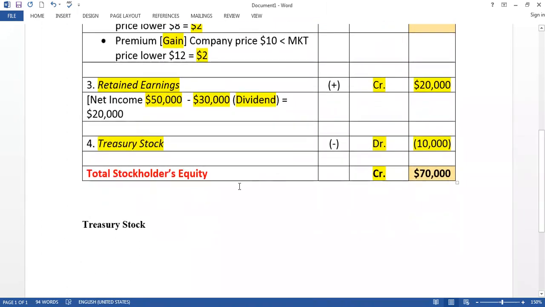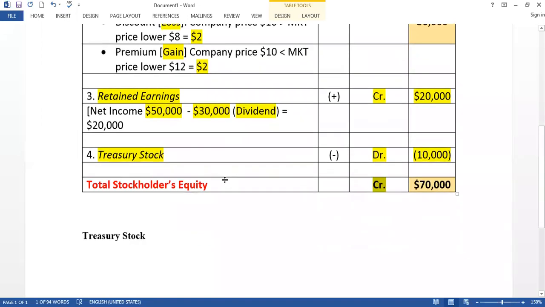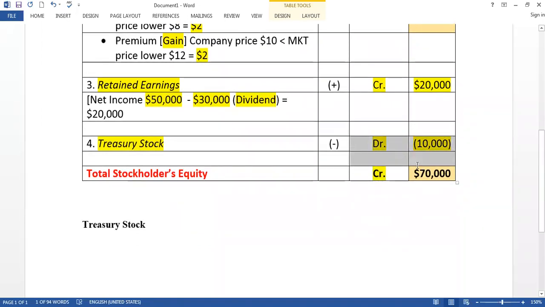So we know that stockholders equity has a normal balance of credit. So the relationship between treasury stock and equity is opposite. What is the meaning of treasury stock? Treasury stock means the company buys back shares from you.